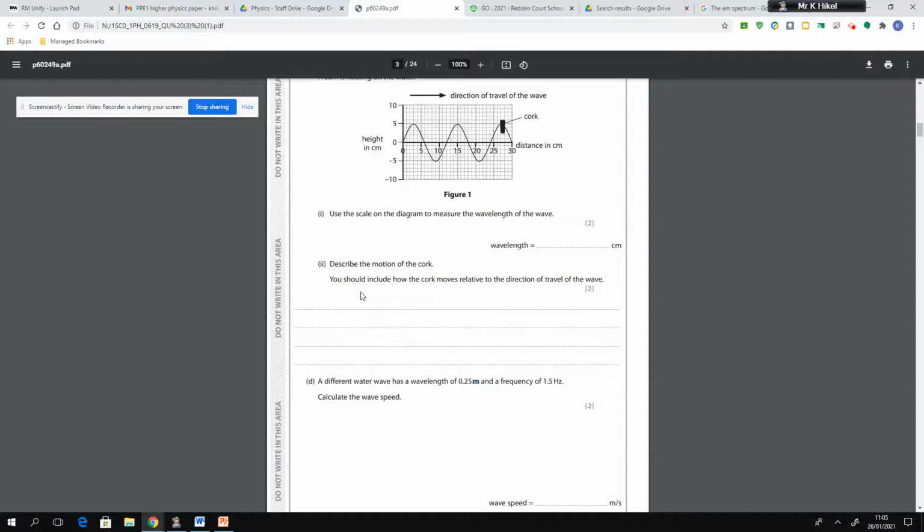Another area that we need to talk about to review and revise so you know how you're attaining your marks for this question is the differences between the 2 main types of waves that we learned when we were teaching you waves and the EM spectrum. Now we know that there are 2 types of waves, longitudinal and transverse. And the difference between those 2 waves is what this question is actually referring to.